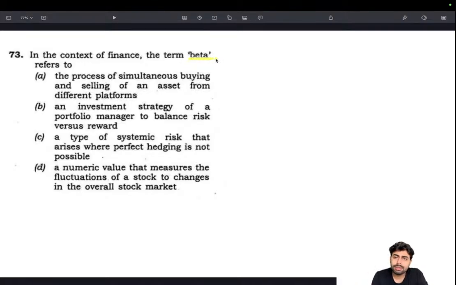Because beta, we know, is a Greek alphabet. So usually beta, gamma, alpha, these are all variables we study in various subjects, and they represent something in general. Like mu, Planck's constant, things like that. Everything is these Latin or Greek alphabets, which are often used to represent a value. That's the basic thing. In general, they are all used for things like that.